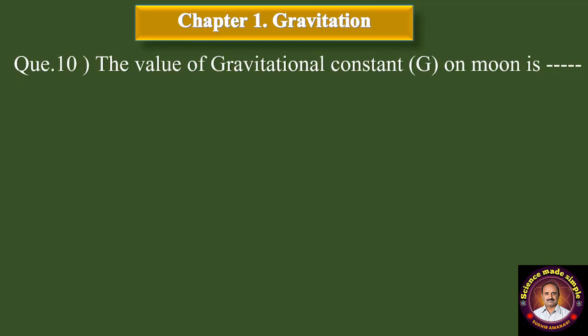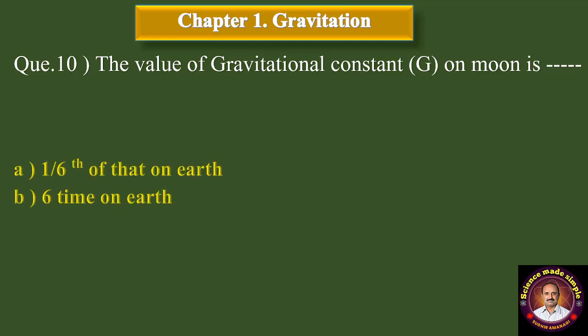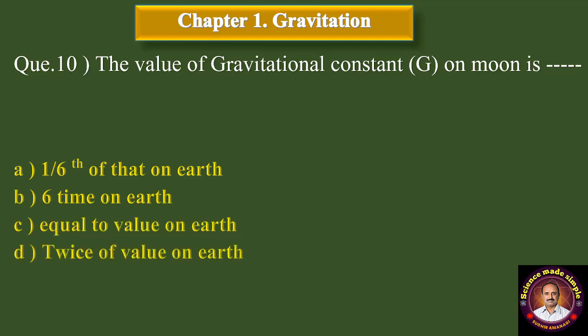Question number 10. The value of gravitational constant on moon is dash dash. A, 1/6 of that on earth. B, 6 times on earth. C, equal to value on earth. And D, twice of value on earth. Correct answer is equal to value on earth.